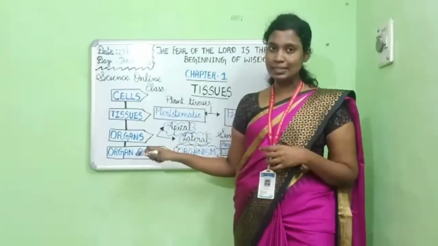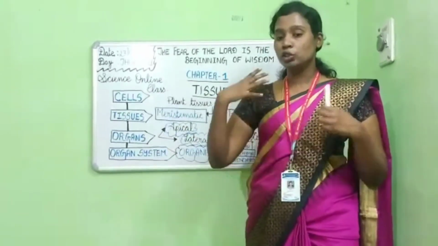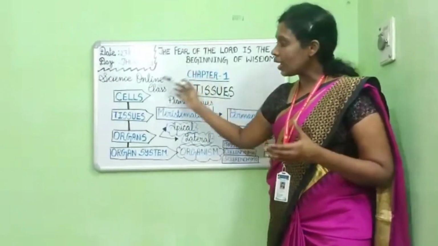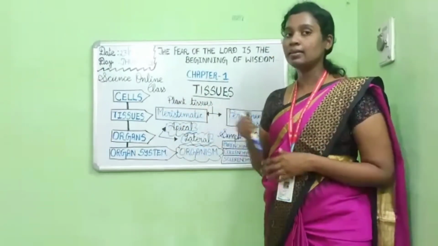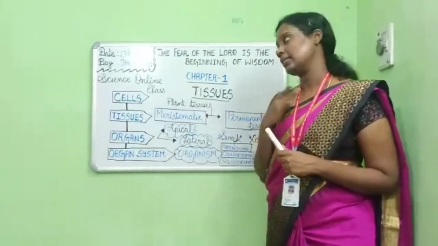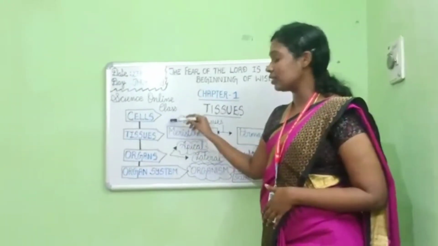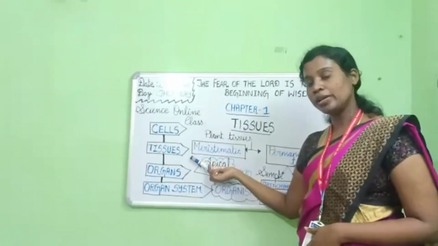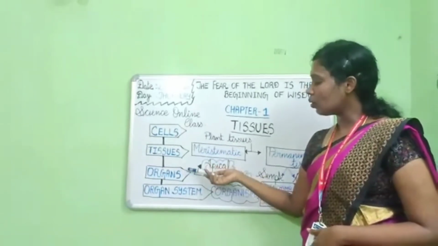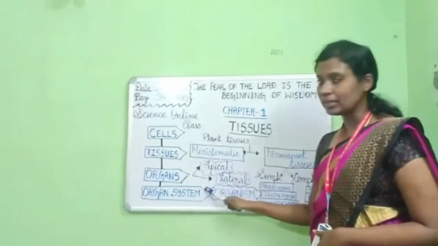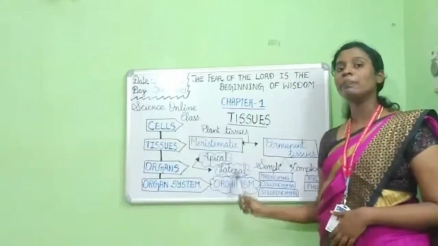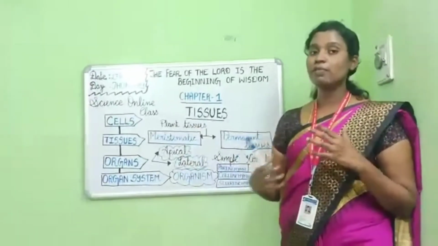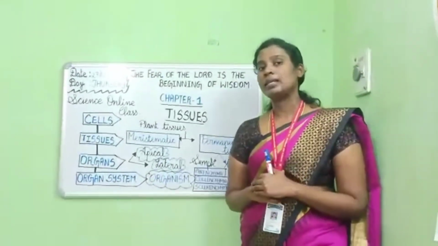And these organ systems all join together to make up an organism. So this is how the cells are organized in a multicellular organism. The cells, groups of different shape and size, form tissues. The tissues combine together to form organs, and the organs combine together to form organ systems, and finally the organ systems make up the organism. So this is how the entire life process happens in a multicellular organism.